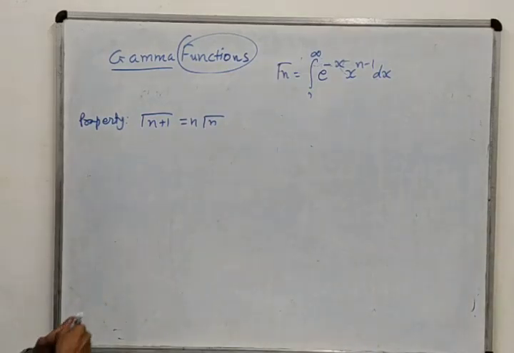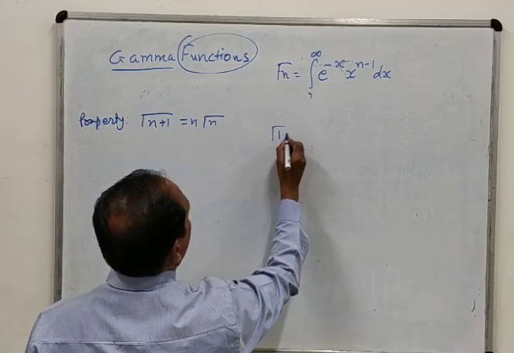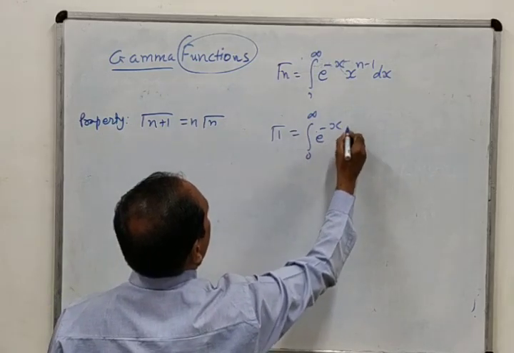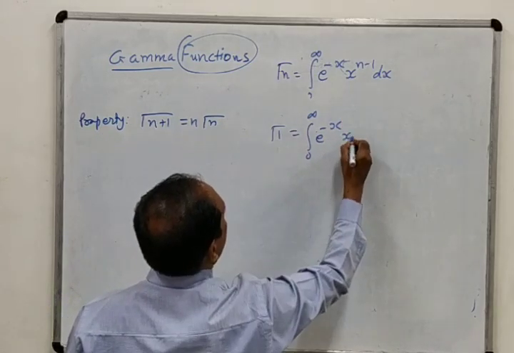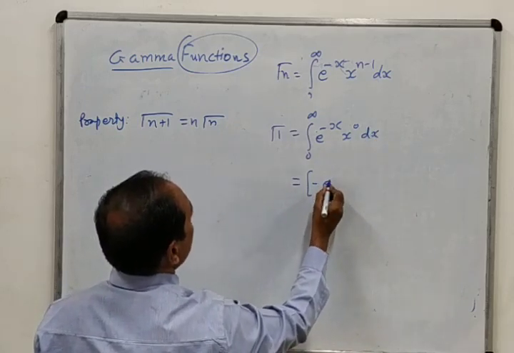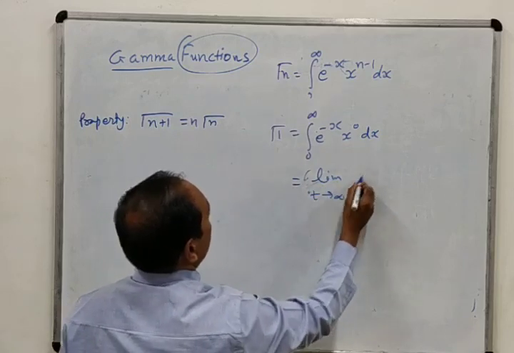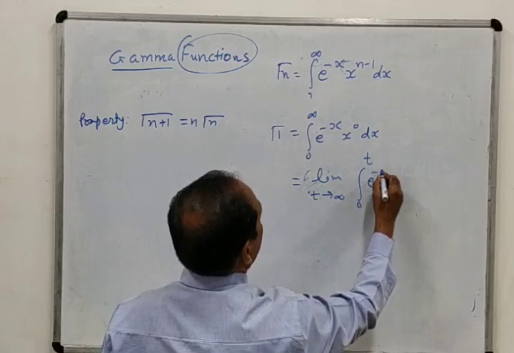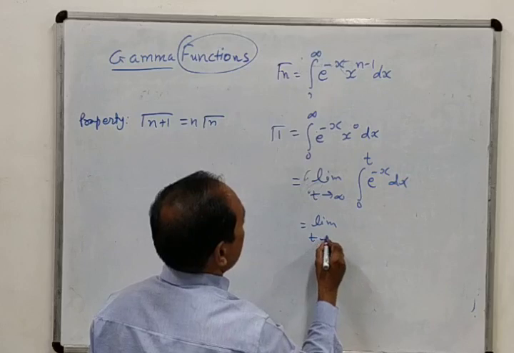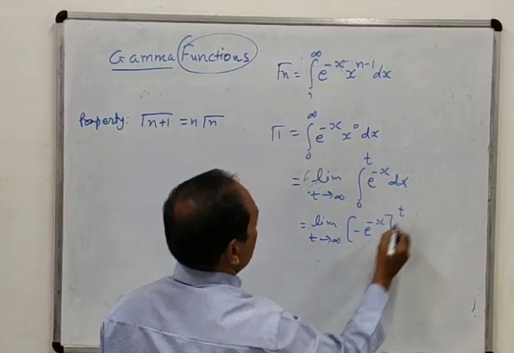Now we will prove that gamma 1, we will find from this definition what is gamma 1. So n equal to 1. So 0 to infinity e raised to minus x, x raised to 1 minus 1, that means x raised to 0 dx, but x raised to 0 is 1 itself. So actually we will have to use limit of t tends to infinity, and it is 0 to t, and it is e raised to minus x dx. So limit t tends to infinity, the integration of e raised to minus x is minus e raised to minus x.